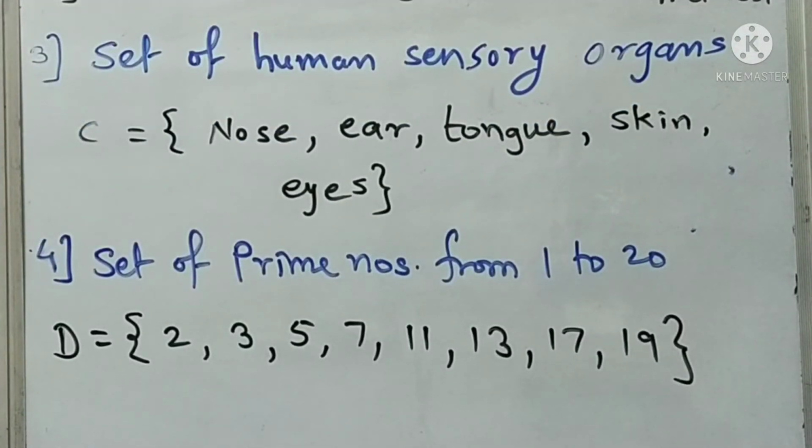Okay, next you have to write down the set of prime numbers from 1 to 20. So that list of numbers is 2, 3, 5, 7, 11, 13, 17, 19, these are prime numbers from 1 to 20. Okay, so like this, for a 1 mark question, the example is asked in the exam. Okay students.